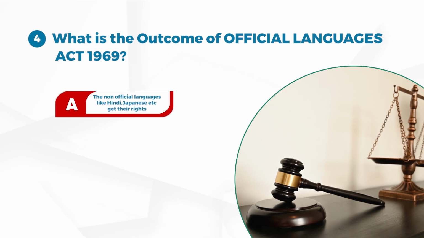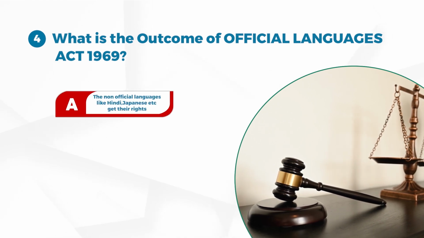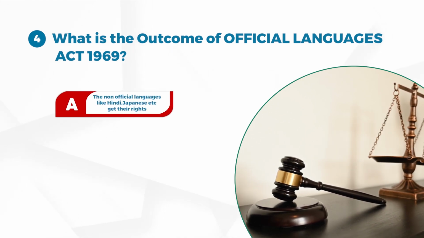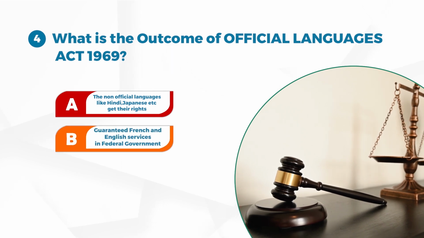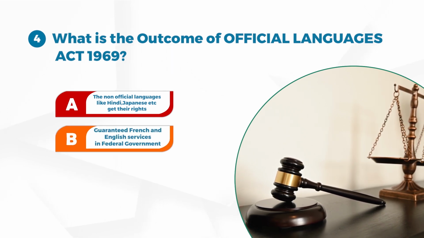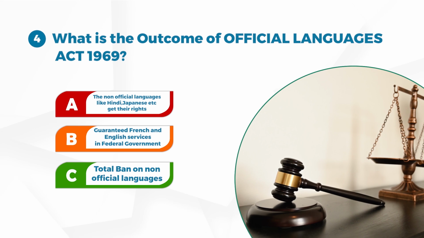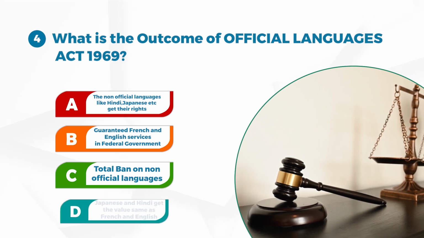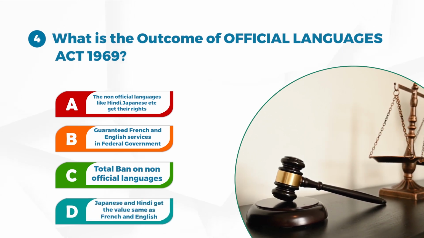A. Non-official languages like Hindi, Japanese, etc. got their rights. B. Guaranteed French and English services in federal government. C. Total ban on non-official languages. D. Japanese and Hindi were valued the same as French and English.